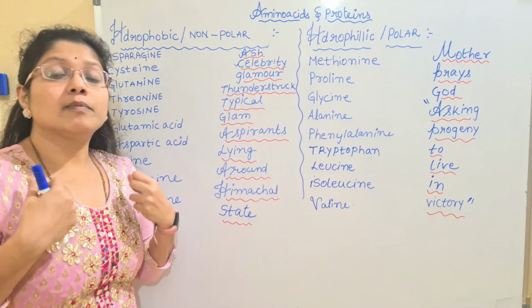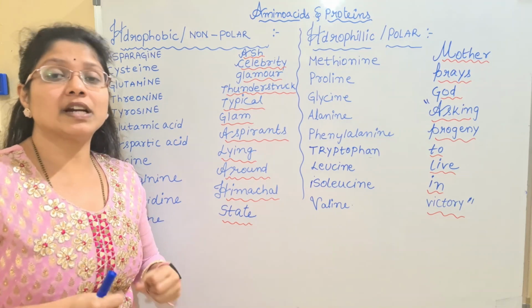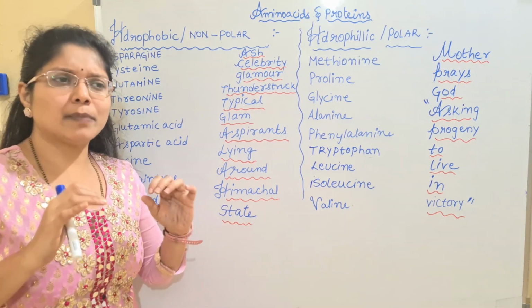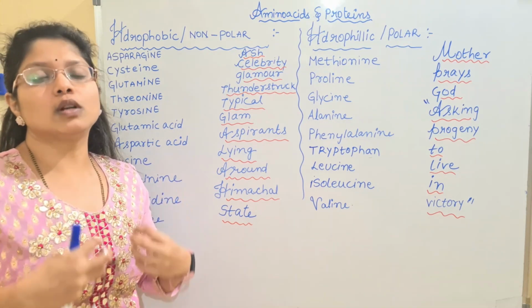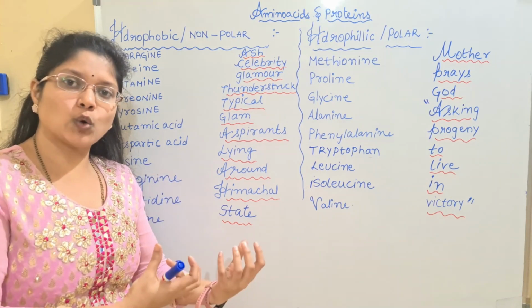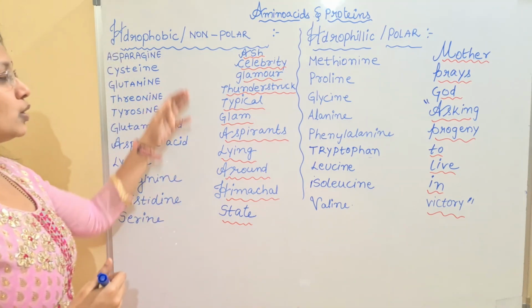Hydrophilic means they will dissolve easily in water. Hydrophobic means they will not dissolve easily in water. All the macromolecules and micromolecules are mainly categorized under these two groups, and hence it is important to learn about the amino acids which can dissolve in water and those which cannot. First, let us see the two different categories.